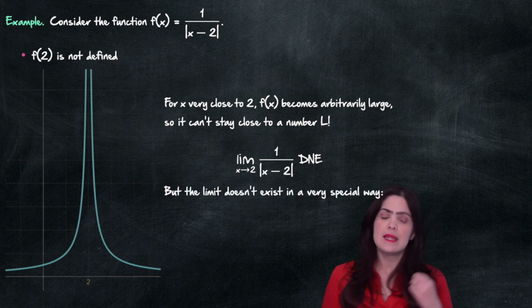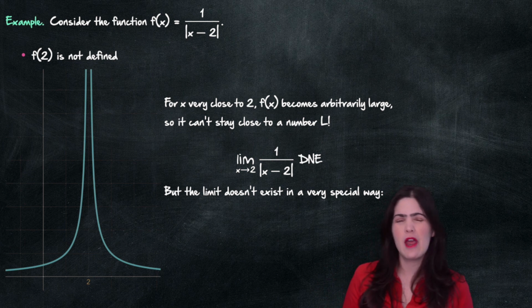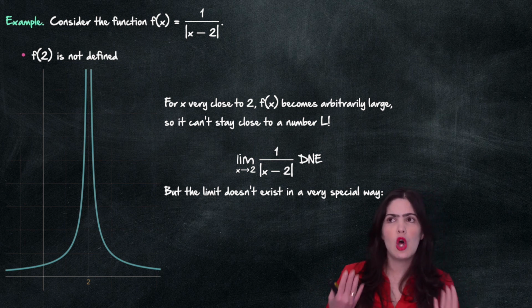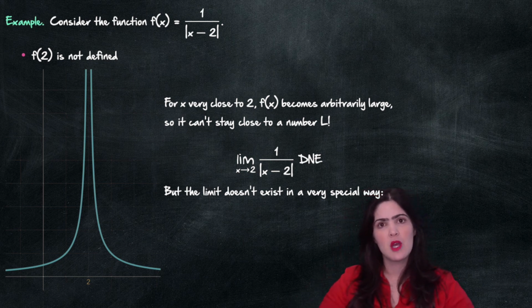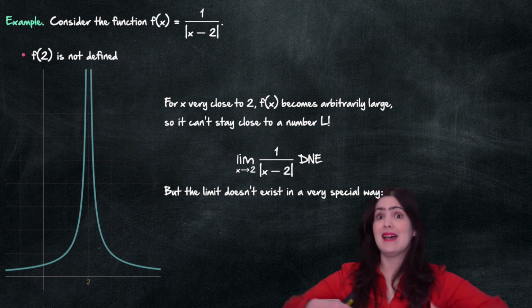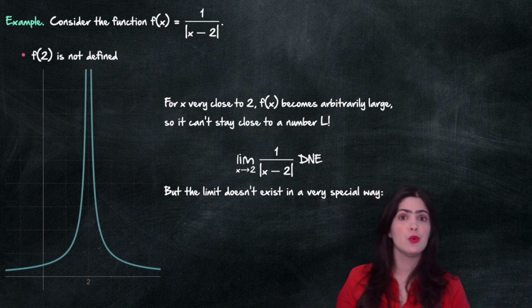However, this limit doesn't exist in a very special way, because we can say a lot about the behavior, right? We're saying that the values of f of x become arbitrarily large. I can make them as large as I want, provided that my x is close enough to 2.